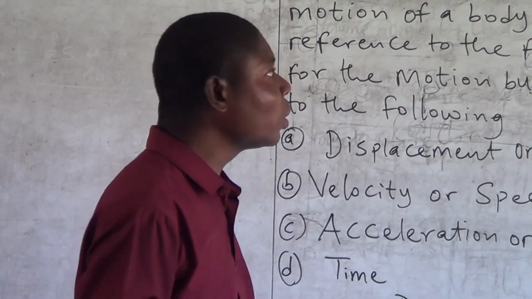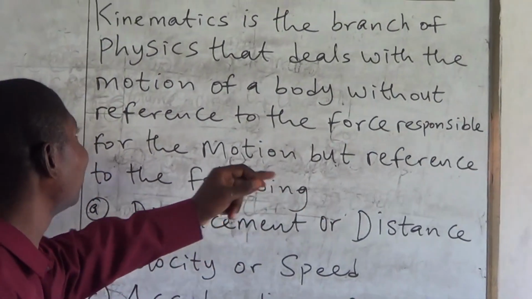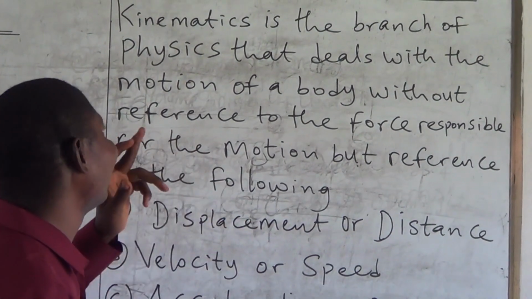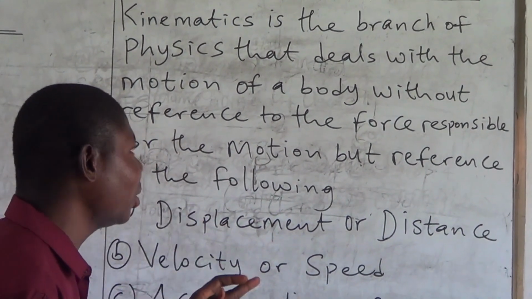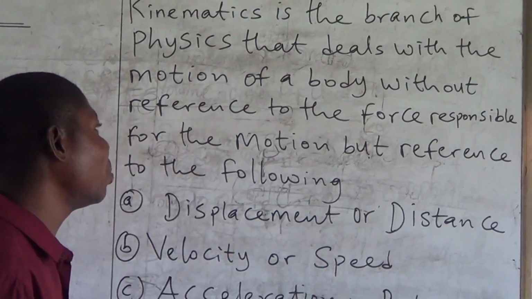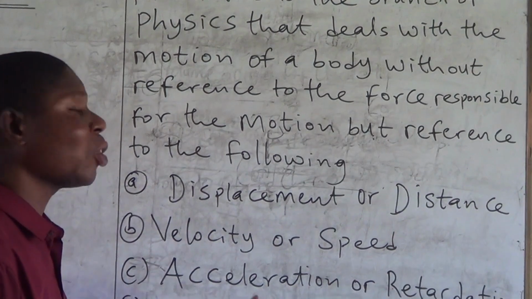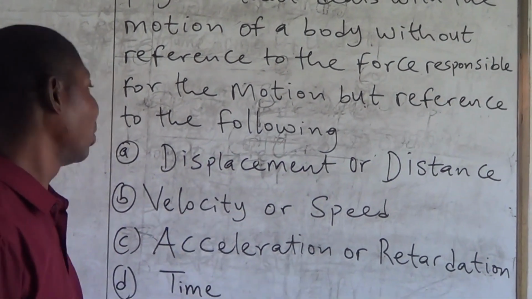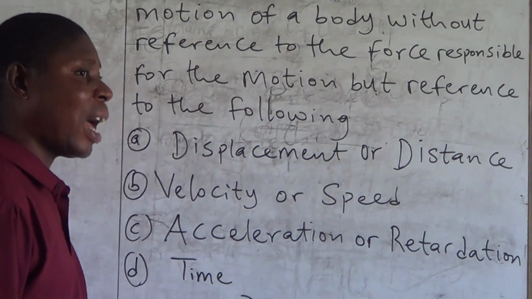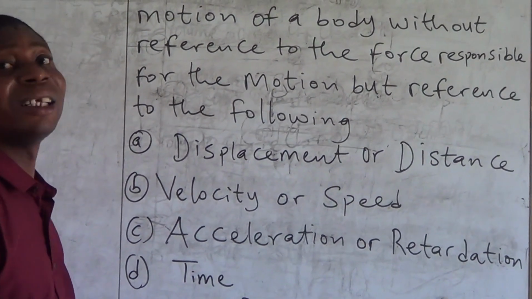So now, kinematics is the branch of physics that deals with the motion of a body without reference to the force responsible for the motion, but reference to the following: displacement or distance, velocity or speed, acceleration or retardation, then time.